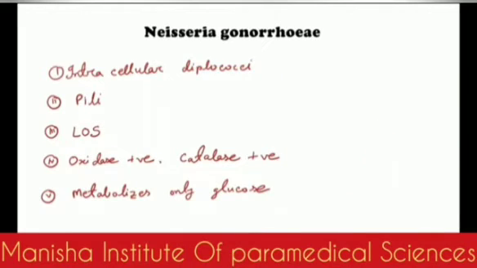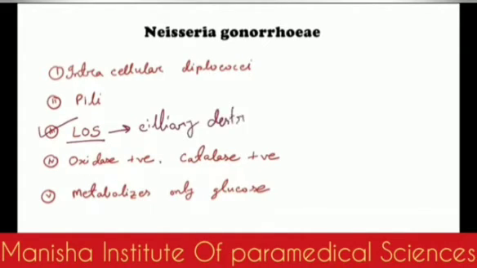Okay, the second one is the pili. Neisseria gonorrhoeae has very characteristic pili because it can change its pili at a high rate. So antibody formation against this pili is very difficult. The third one is the lipo-oligosaccharide. In lipopolysaccharide there is a longer sugar chain, but lipo-oligosaccharide has a shorter chain, and this causes especially ciliary destruction during gonorrhea infection.